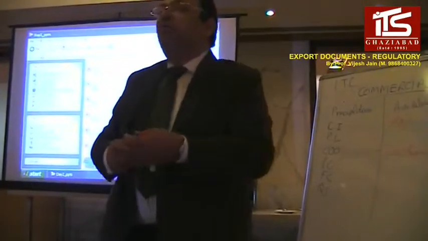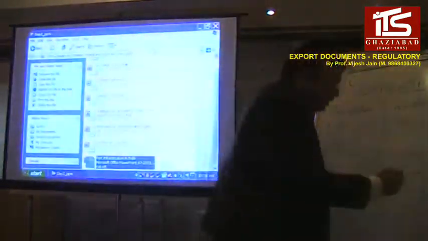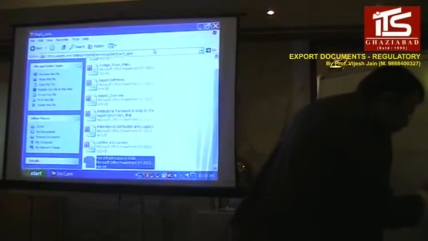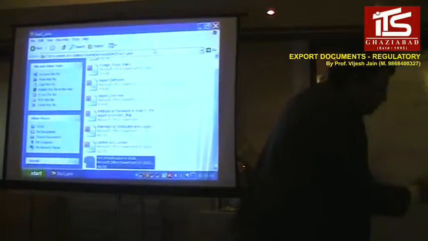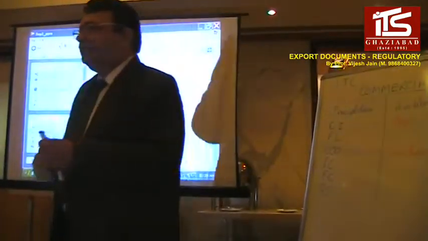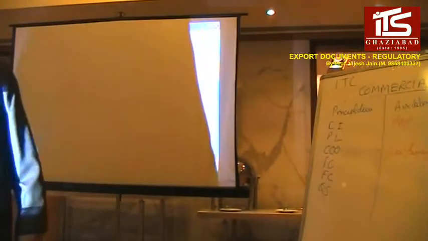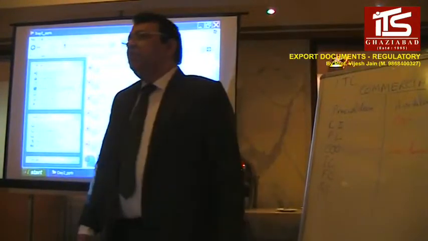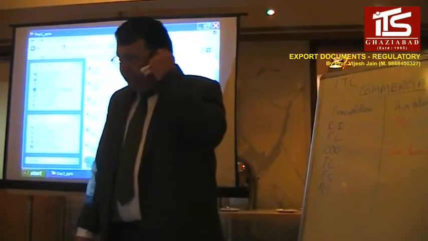Then there is another very important regulatory form, that is ARE. I will tell you why it's called one. ARE is application for removal of goods for excise. ARE form.